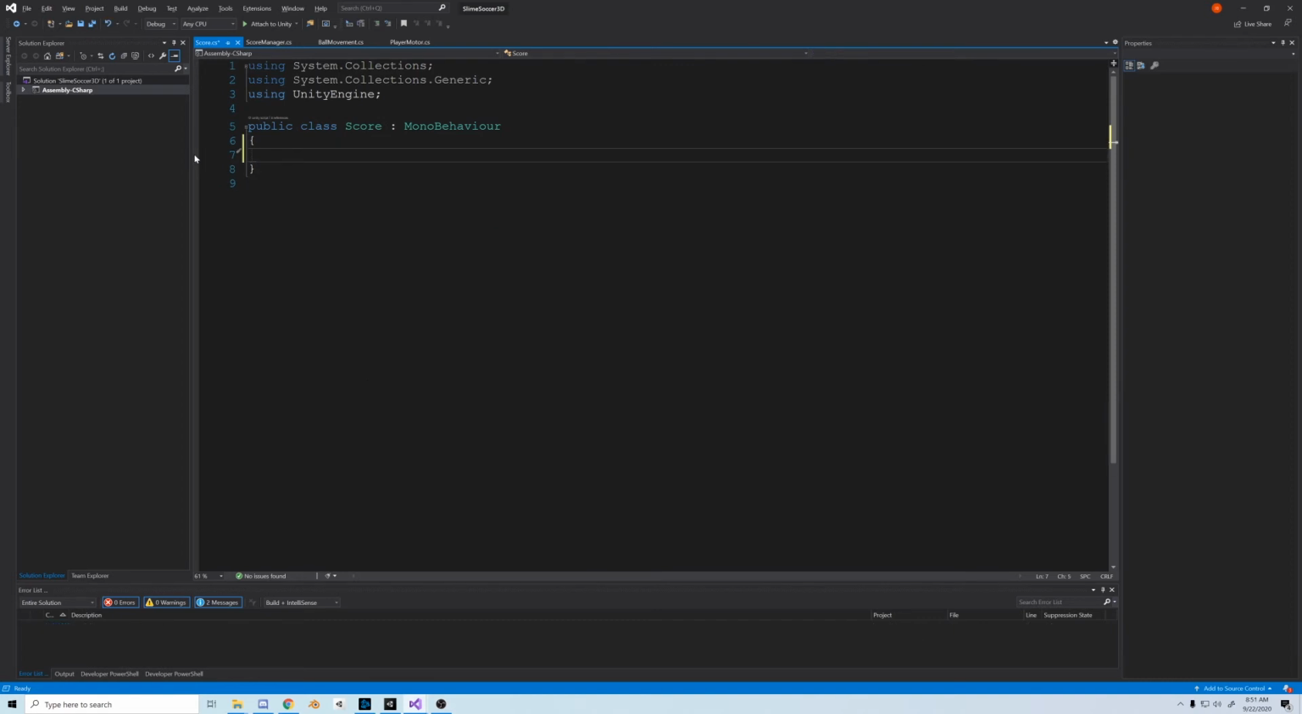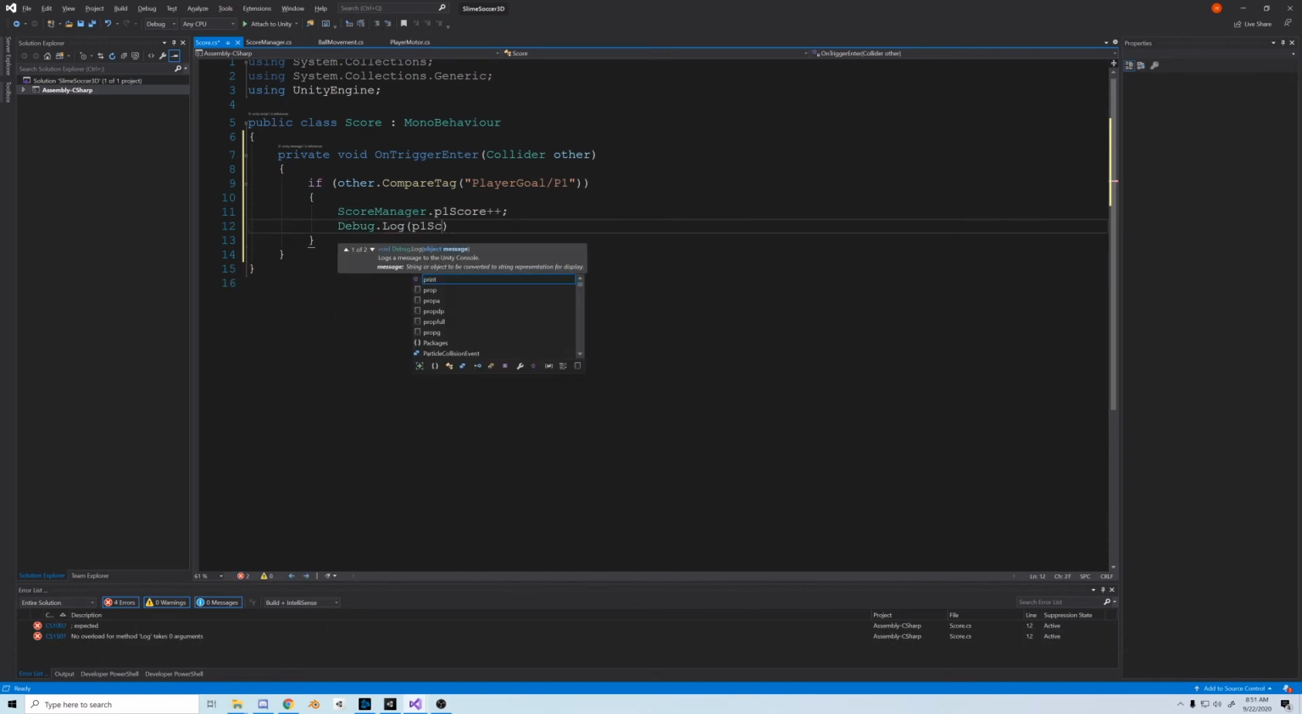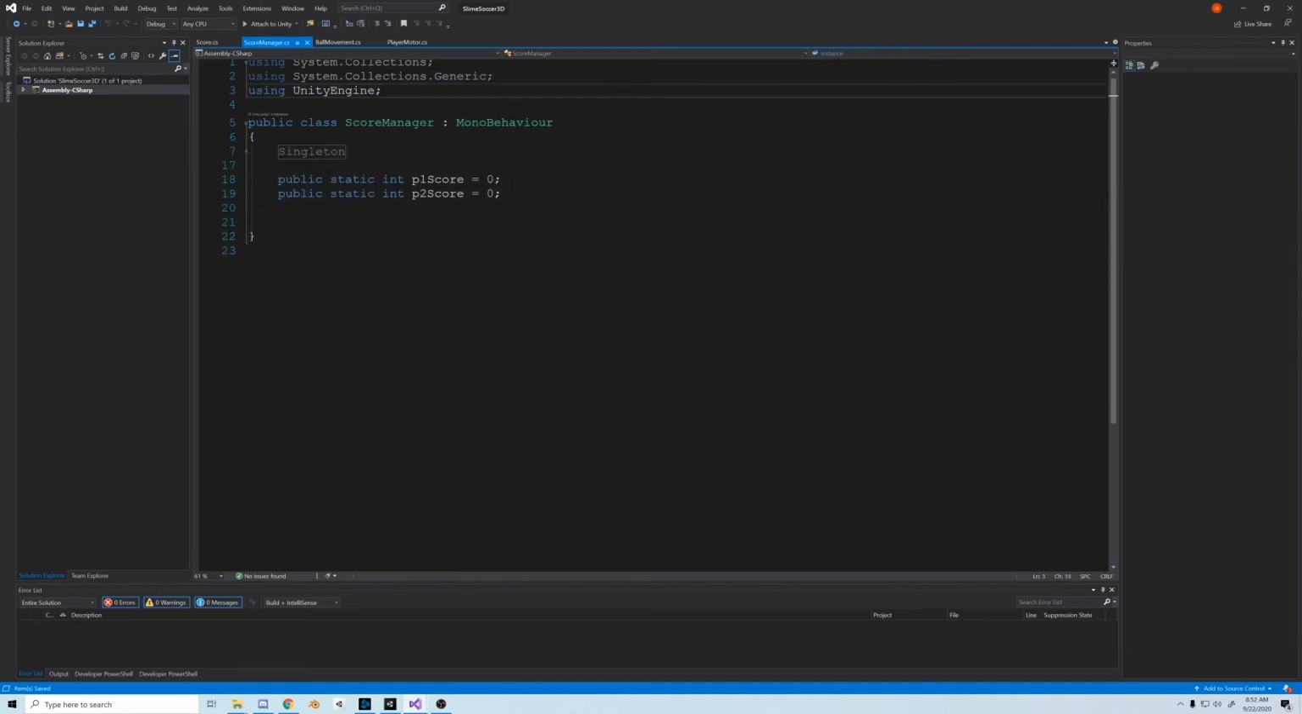We'll clear it, and then we'll add an OnTriggerEnter. So if other.CompareTag is player goal/P1, then we want to add a point, so ScoreManager.p1Score++. And then to test it, we'll add a Debug.Log p1Score to p2Score. Add the ScoreManager in front of them, and then we'll just destroy the ball. And actually, to make this even simpler, every goal I'm going to reset the scene.